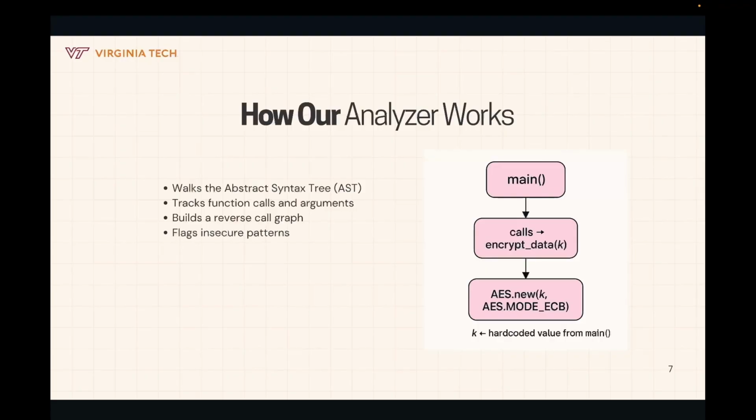Once we have that structure in place, we check for insecure patterns like the use of ECB modes, missing IVs or hard-coded secrets. What makes this powerful is that we are not relying on simple string matching or linting rules. We're performing static analysis that actually understands the logic of the program and how data moves through it. Our analyzer works like a forensic detective. It doesn't just examine the crime scene, it traces the fingerprints back to where the suspect first entered the building.